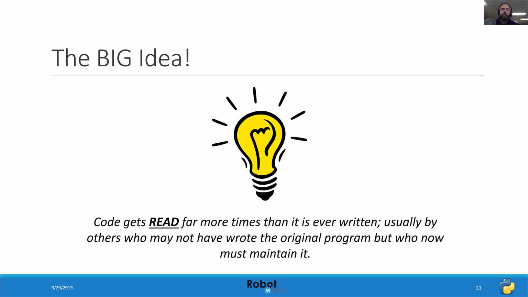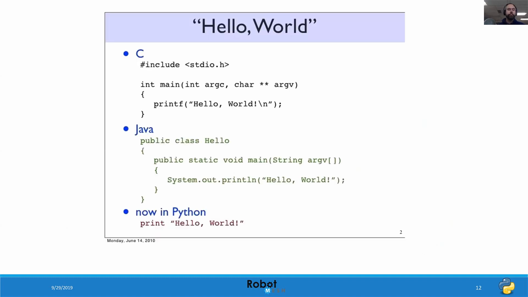The big idea that Van Rossum uncovered when he was developing Python is that code typically gets read far more often than it is ever written, and usually by others who may not have written the original program but who now must maintain it. So part of the push towards making a program easy to maintain is this strong focus that Python has on readability. So let's take a look at some examples of how Python differs to other languages. And I think you'll quickly become a fan of Python once you see.